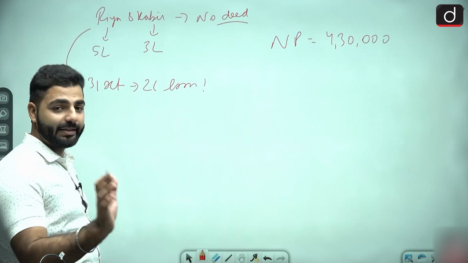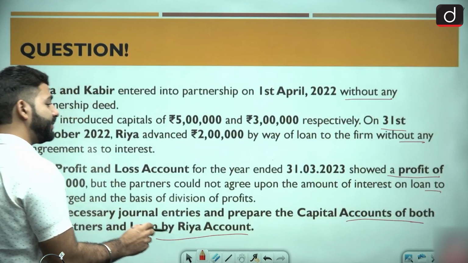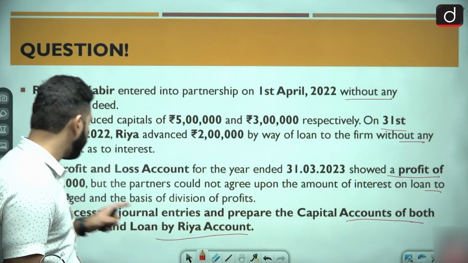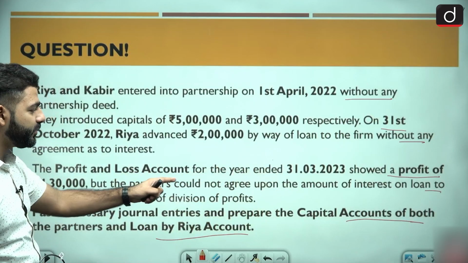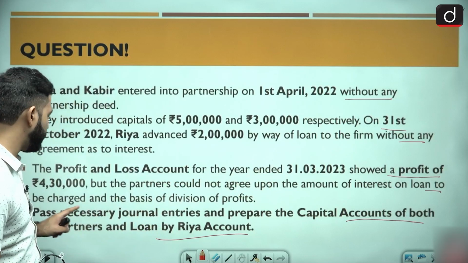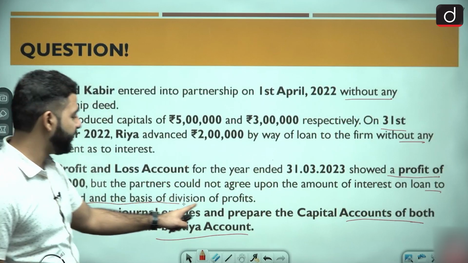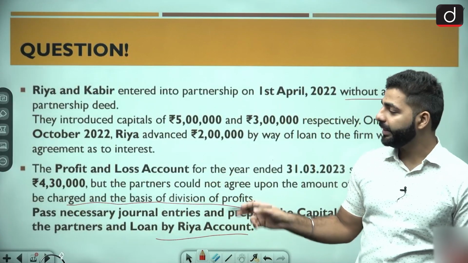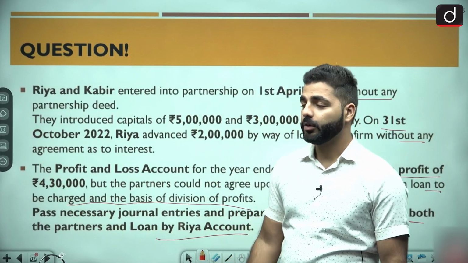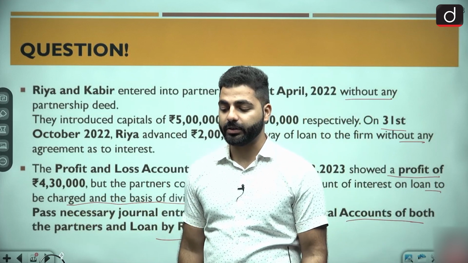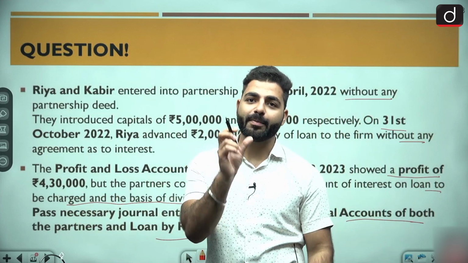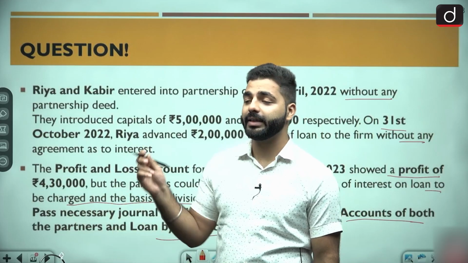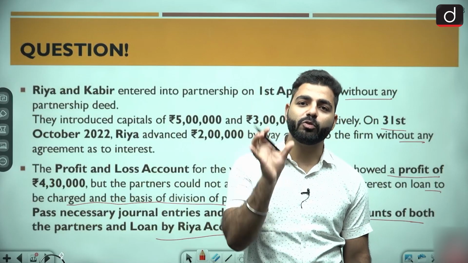अब यहाँ पे important line सुनना ध्यान से. Now this question says that the profit and loss for the year ended showed a profit of 430, but the partners could not agree on the amount of interest on loan and be charged on the basis of division of profit. इसका मतलब ये है कि they have not yet deducted interest on loan from the profit. So right now the profit is 4,30,000, but it will be reduced by the amount of interest on loan. Yes, so you have to reduce the net profit by how much? By the amount of interest on loan.